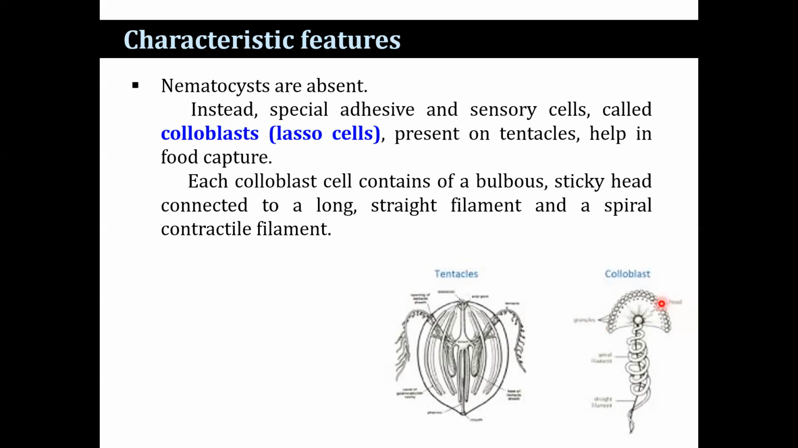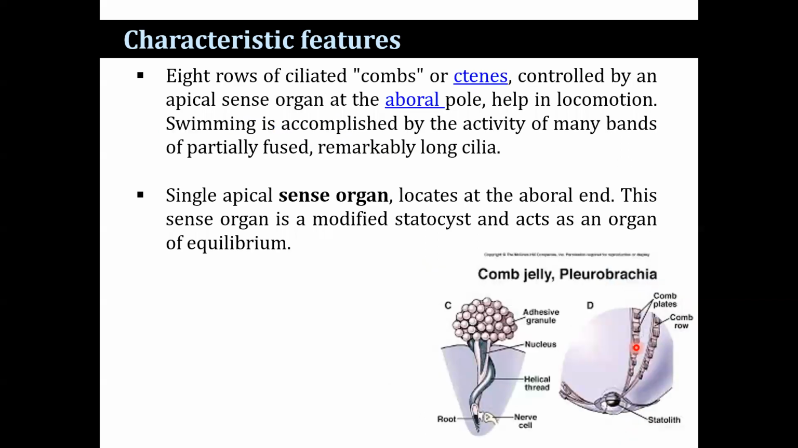Each colloblast cell consists of a bulbous sticky head region, then a straight filament, and also a spiral contractile filament. And there are 8 rows of ciliated combs, also known as ctenes, that are controlled by an apical sense organ at the aboral pole, and that help in locomotion.